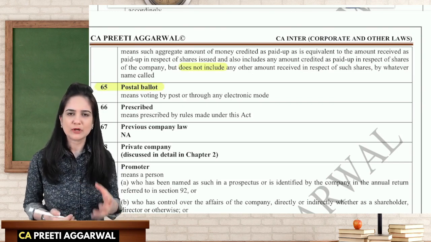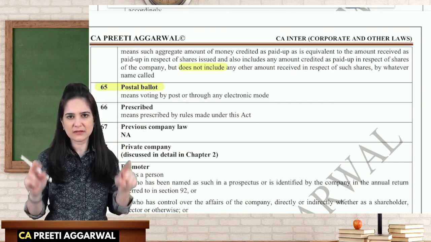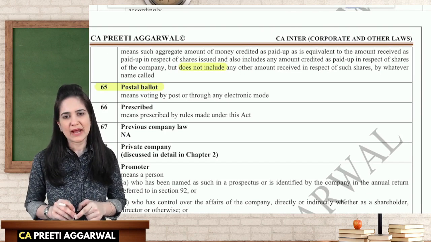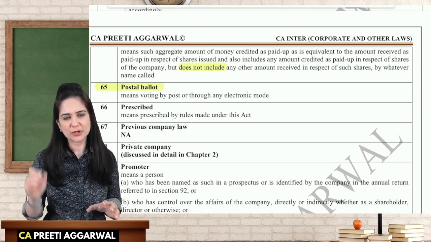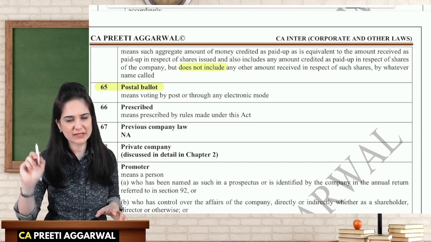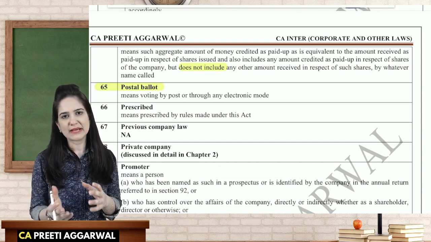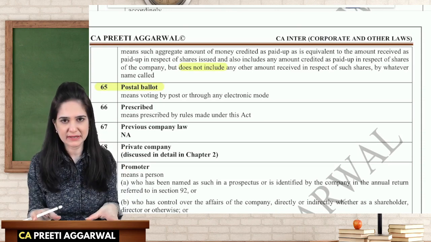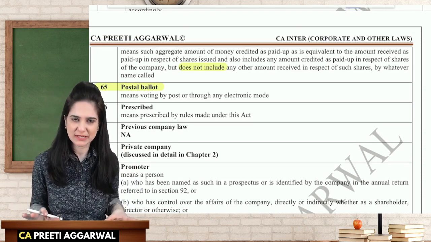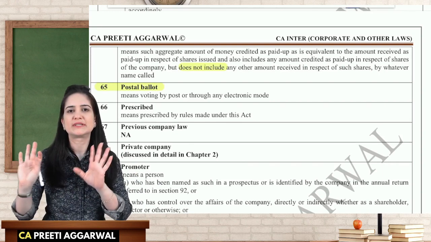So for them, what the company does, they will print the resolution and it is like an envelope. Okay, so you have to just tick whether you want to vote in favor or against the resolution. Fold the envelope, paste it, and on the back side, the company has already printed their address. They have already paid the postage. You just have to go and post it in the post box.